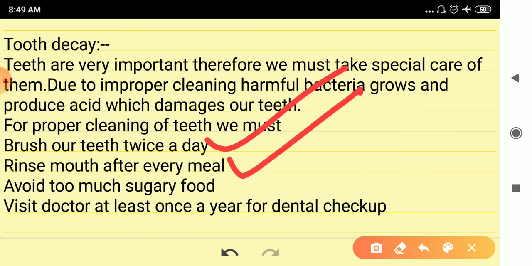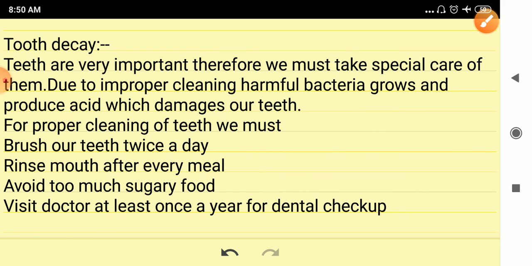We should avoid too much sugary food. This is one of the biggest reasons for tooth decay. And at least once a year we should visit a doctor for a whole dental checkup. If we follow these, we can protect our teeth from germs.